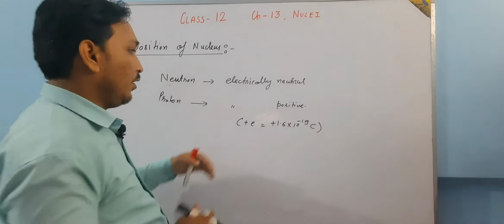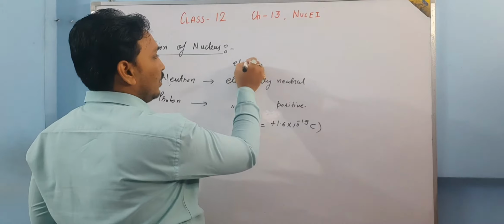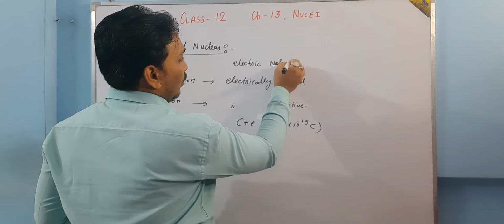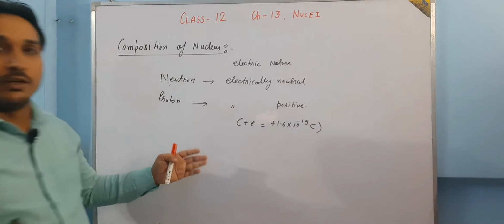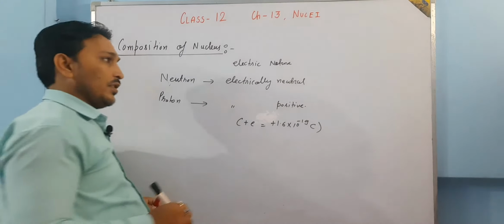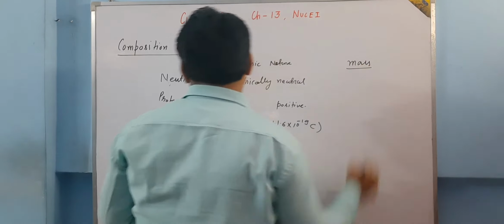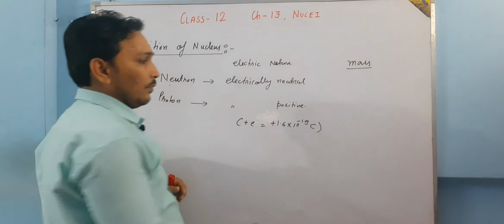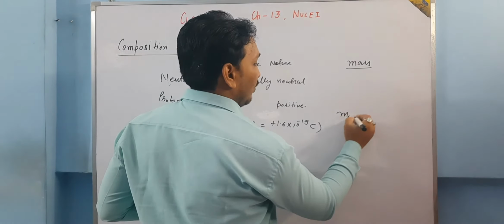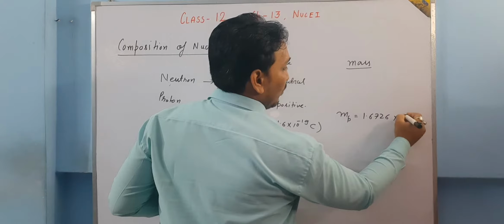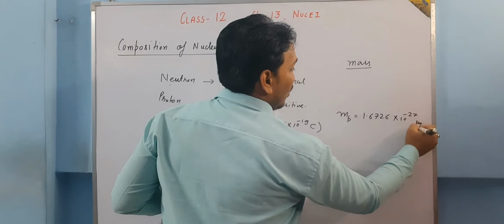So this is the electric nature. Already I have told you that neutron is electrically neutral and proton is electrically positive. Let us discuss their masses also. If we talk about the mass of proton, it is denoted by small m p, and is 1.6726 into 10 to the power minus 27 kg.